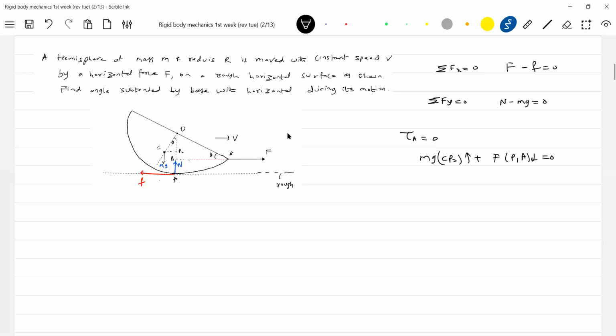I think it's all about, from the triangles, how can we determine it? First we'll take the triangle. CP2 is needed. So do we know OC? OC is 3R by 8. So then cos theta, sin theta equals CP2 by OC. So CP2 is what now we know. Sin theta, OC is 3R by 8.